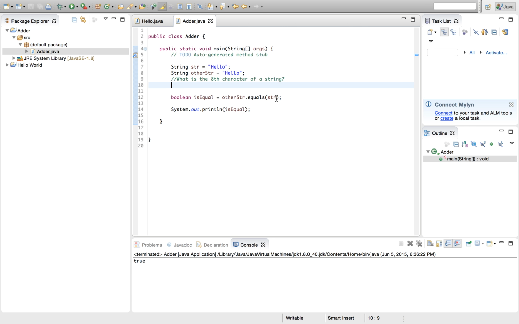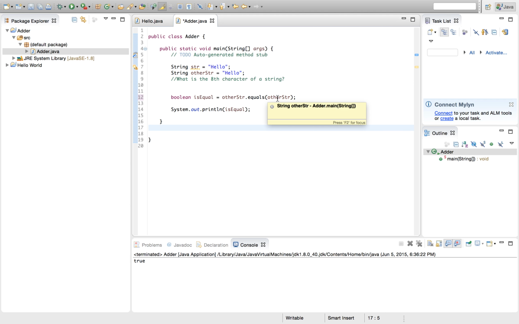And if you want something that's always true, you could just put otherStr in both, because a string is always equal to itself. It's completely useless to even have, but if you wanted that, there you go, you can do that.